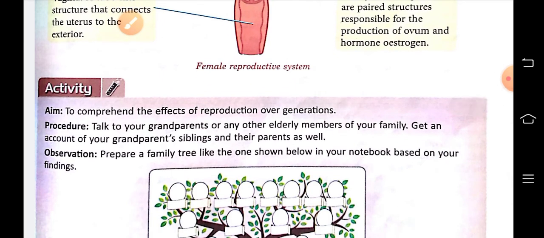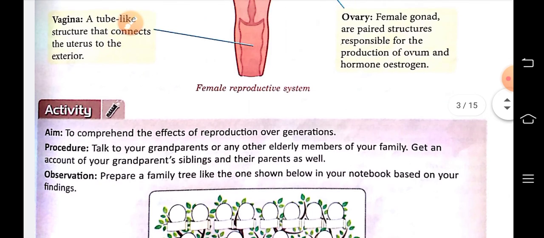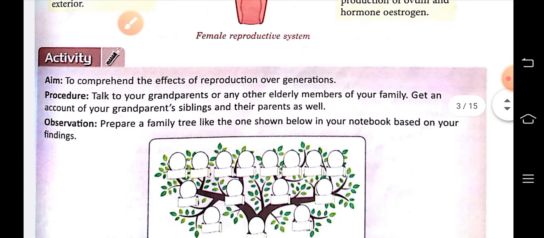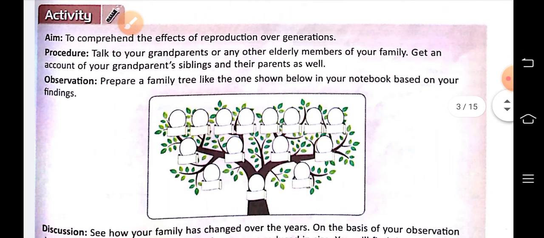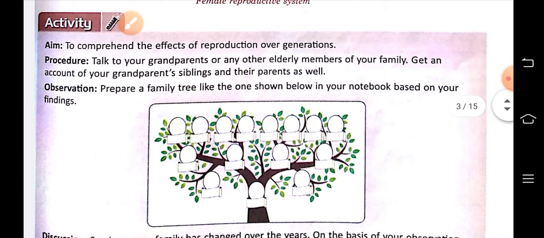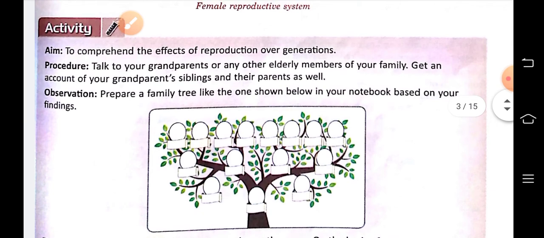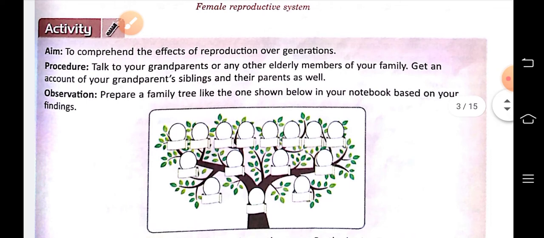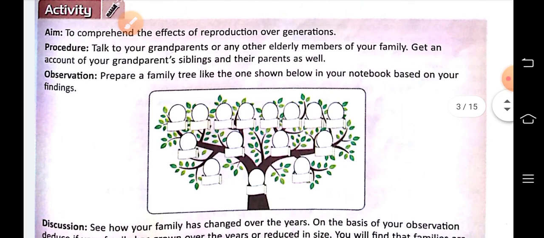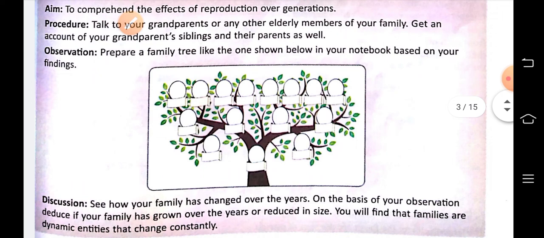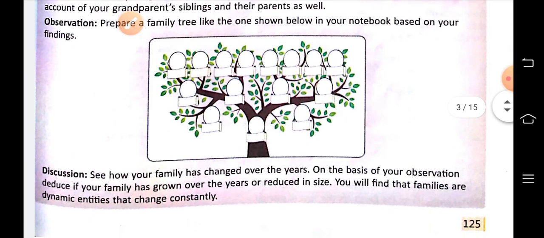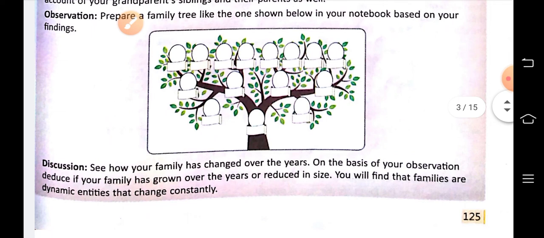Here the activity is to comprehend the effects of reproduction over generations. Talk to your grandparents or any other elderly members of your family and get an account of your grandparents, siblings and their parents as well. I think all of you have done this in your junior classes. A family tree is prepared by you many times, and this is to see how your family has changed over the years.